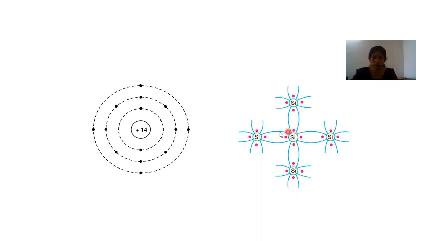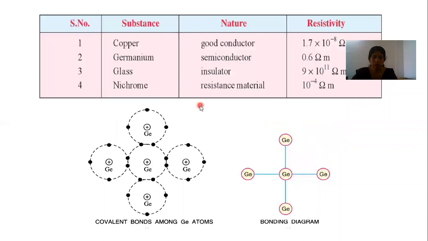Now here I am just comparing the substances conductors, semiconductors, and insulators and their resistivity accordingly. Here also it's a germanium semiconductor material. It is making covalent bonds with the neighboring germanium atoms. So the semiconductor material has a crystalline structure with covalent bonds.